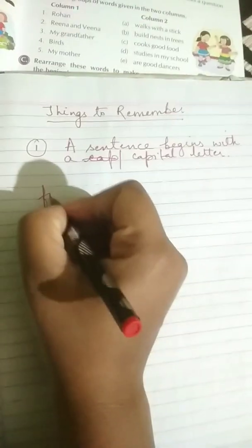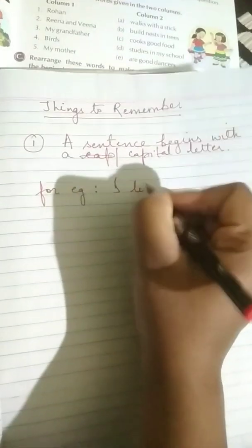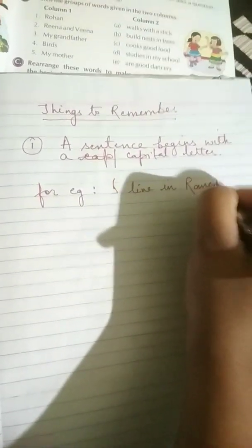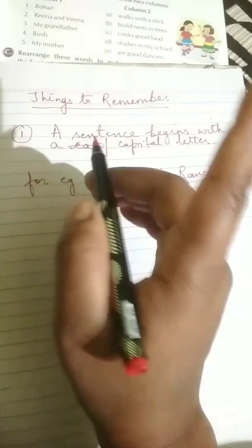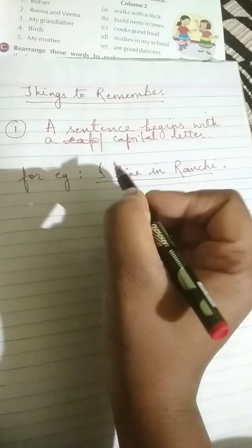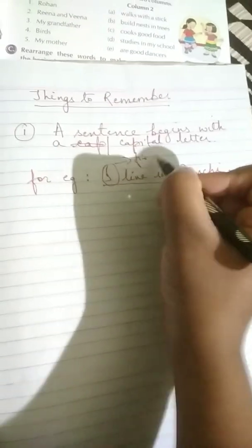For example, "I live in Ranchi." Now this is a sentence. What is the first letter or the first word that is coming over here? That is "I," and this is the first letter of the sentence.